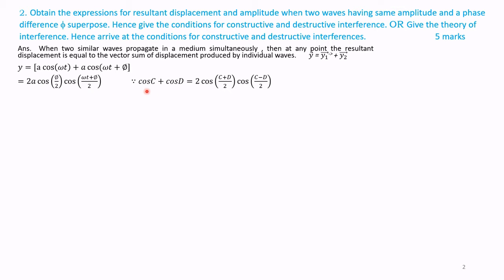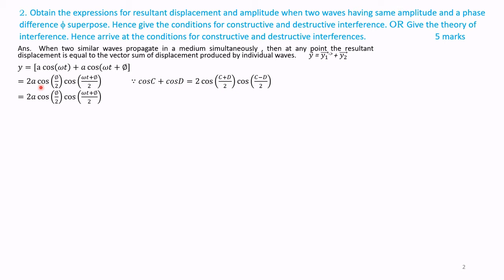This is because we know cos C plus cos D, in terms of half angles, can be written as 2 cos of C plus D by 2 into cos of C minus D by 2. This is from our knowledge of trigonometry.